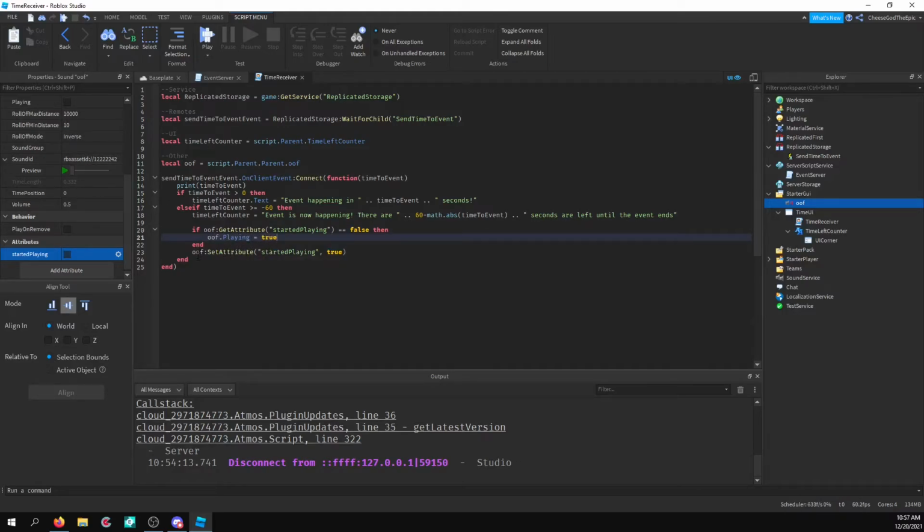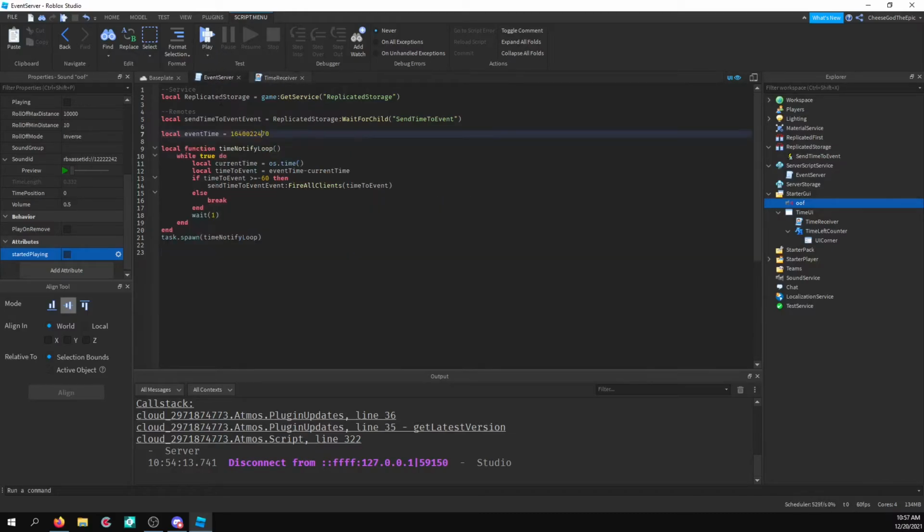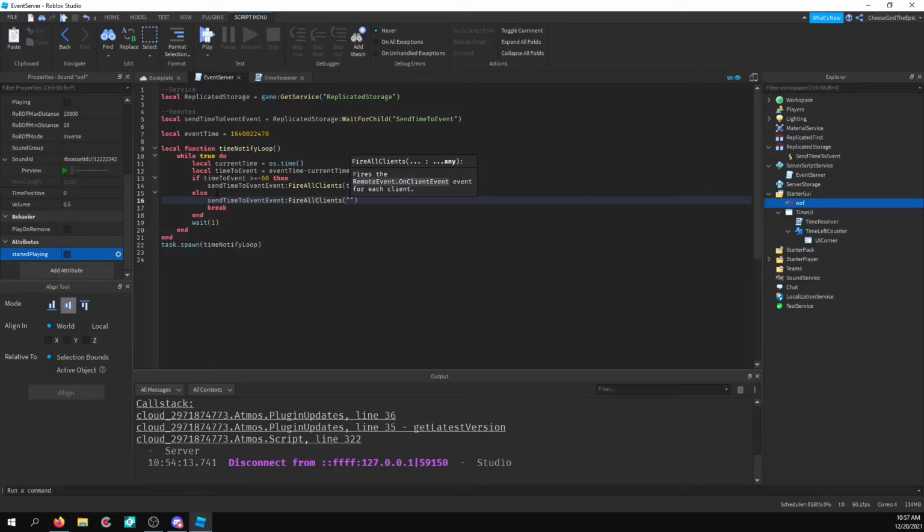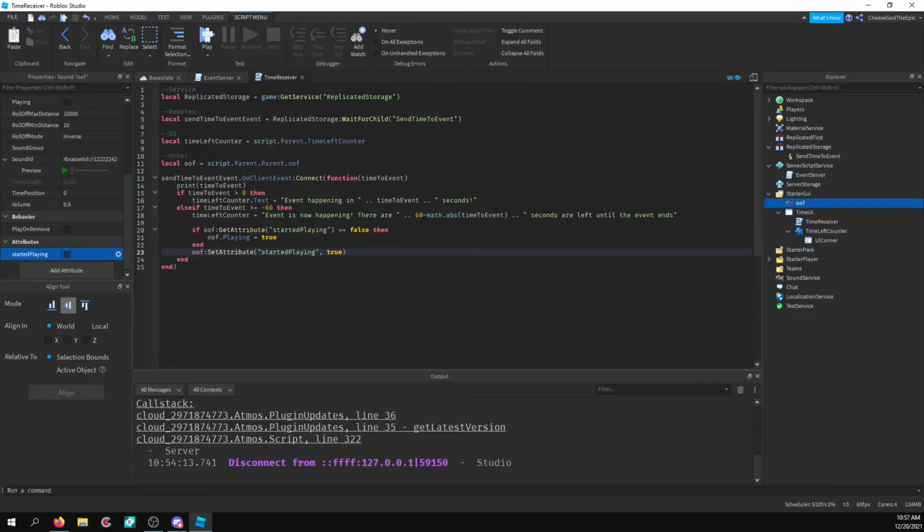And I have it looped, so basically it's going to repeat. And then basically, if the time to event has passed this time, then what I want to do is basically tell it to stop. So actually, what I'm going to do here, I'm going to say if it's that, then else, I'm going to say send time to event fire all clients. Alright, so for the last one, I'm going to still send this time to event, but this time it should be -61.